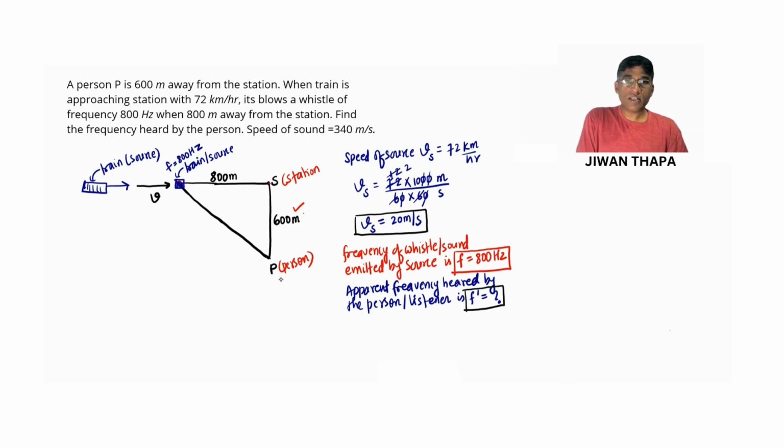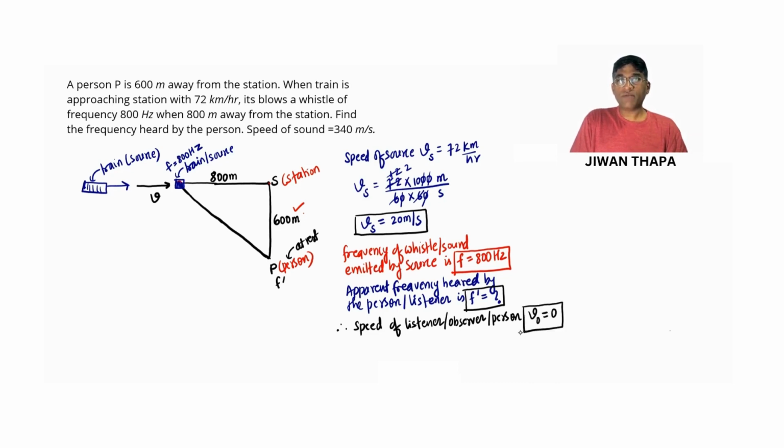So the person is hearing the frequency F dash, and we find the person is at rest. So it is at rest, therefore the speed of listener or observer or person, in this case V naught equals 0. So we have this.